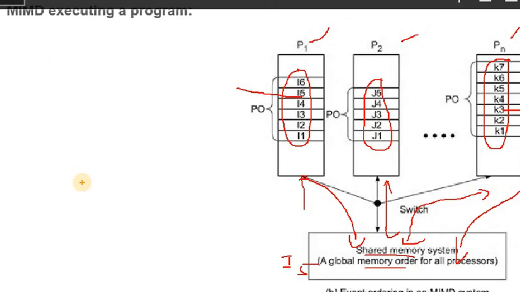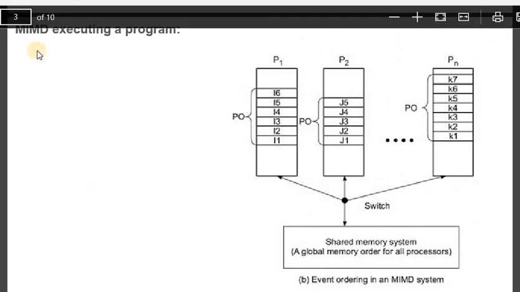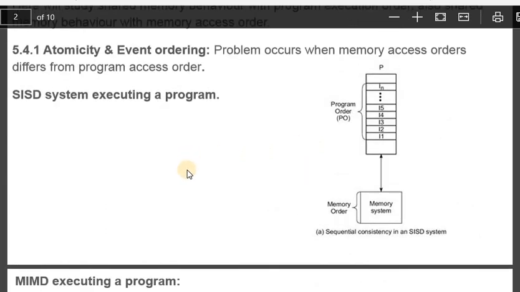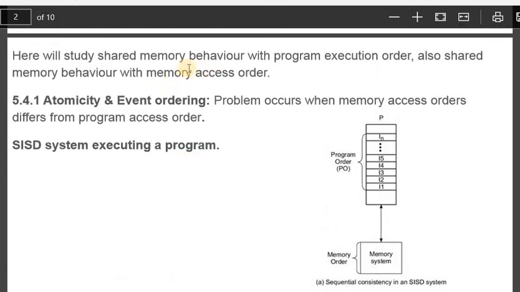Since it is multiple instruction and multiple data stream, you can expect between I5 and K3 there may be one more, called J5, that may get entry because it is MIMD. That is also allowed. Multiple instructions can execute, in the sense access data. So here are two types of execution, memory behavior.